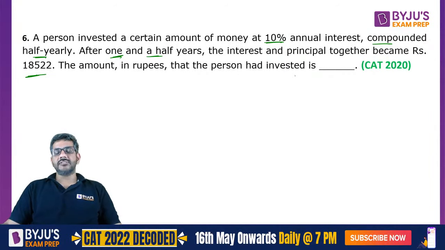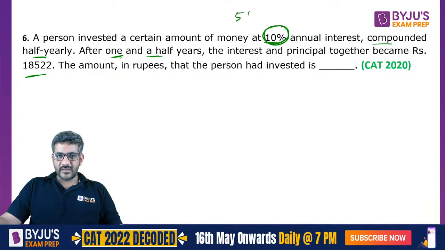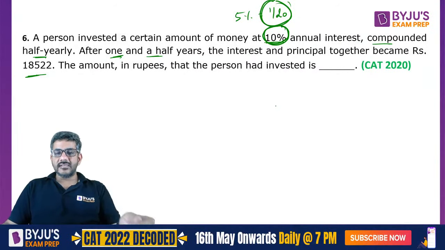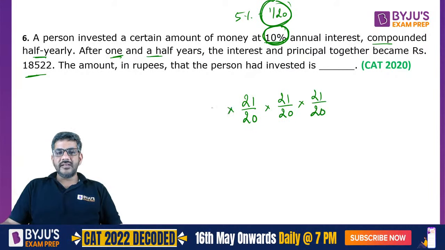The amount that the person had invested. If 10% is the rate, this simply means that when you compound half yearly you get 5%. 5% means 1 by 20. So you are getting 1 by 20 interest after every half year. After the first half year, your amount would become 21 by 20 times. After the second half year, it would become 21 by 20 times. After the third half year, it would again become 21 by 20 times. So these many times of the principal is your amount, which is